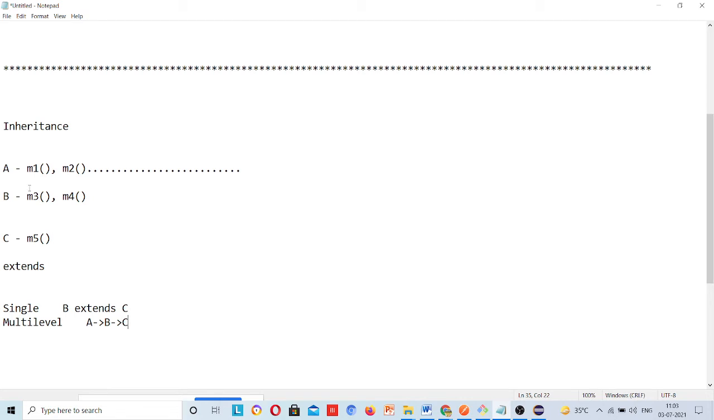Now, suppose two methods are present in class A, two methods are present in class B and one method is present in class C. Now, my question is, how many methods will be present in class C? C has its own method, 1. Two methods come from class B, so 3. And class B has how many methods? Class B has 2 methods and 2 coming from class A, 4. So, B has 4 methods, C has 1 method. So, a total of 5 methods are present in class C. Okay. This is multi-level inheritance.